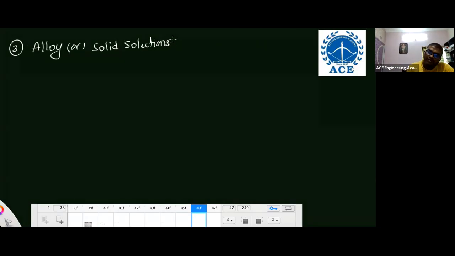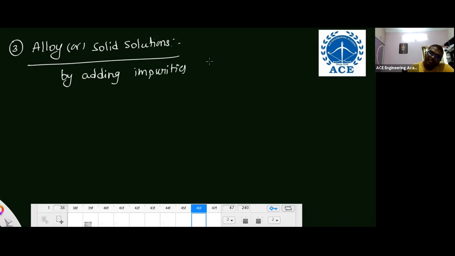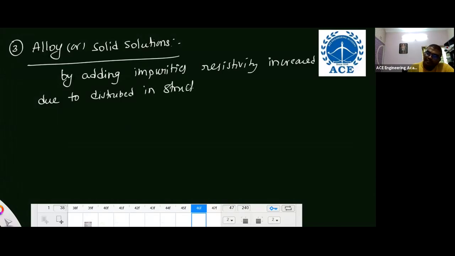Next, third is alloying or solid solution. By adding alloys, by adding impurities, resistivity increases. Resistivity increases due to disruption in structure. Due to disturbance in structure, expansion and contraction takes place between the atoms, so there is a collision of electrons.